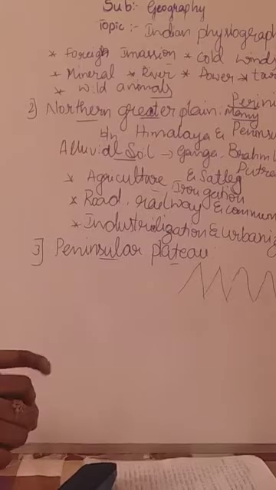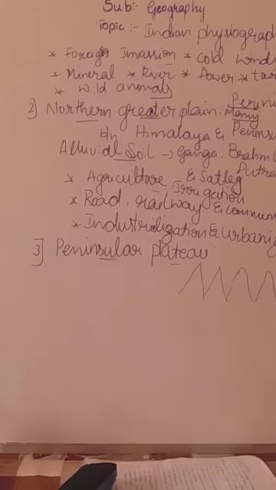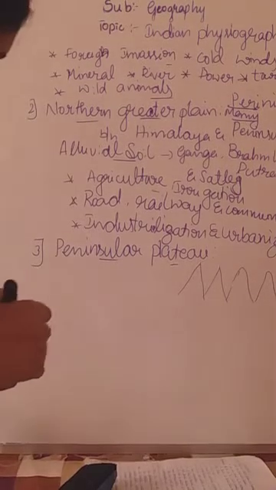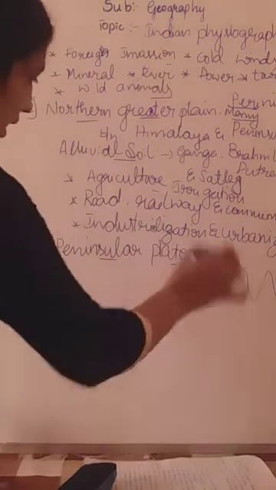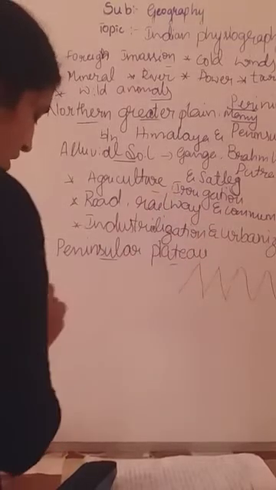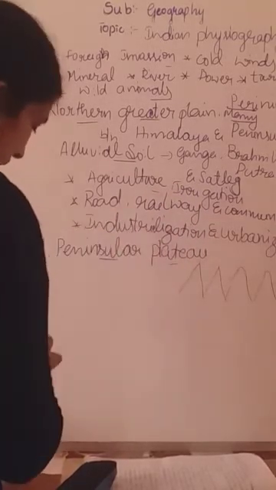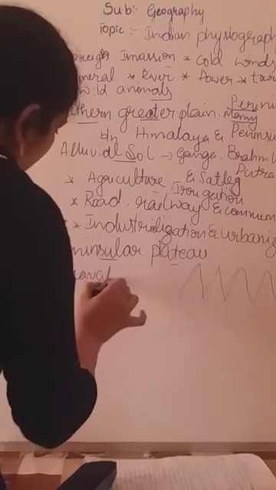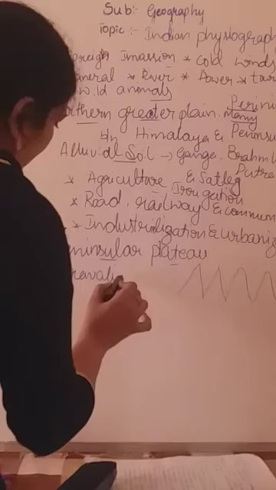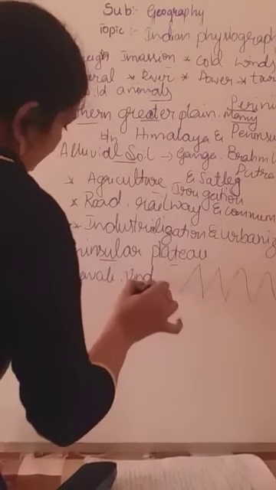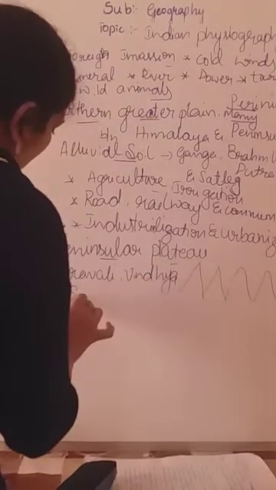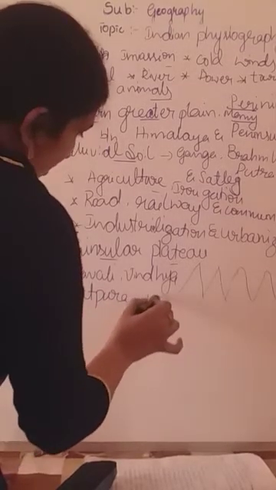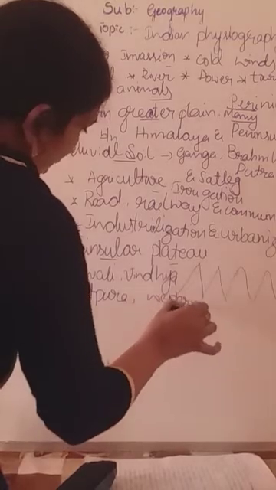Here also we can see many hills in the peninsular plateau. Which are those peninsular hills? I told you already, it is a hilly region, okay? Which are the main hills we can find in the peninsular plateau? They are Aravali hills, Vindhya, Satpura hills, Western Ghats, which we have seen in Karnataka also.